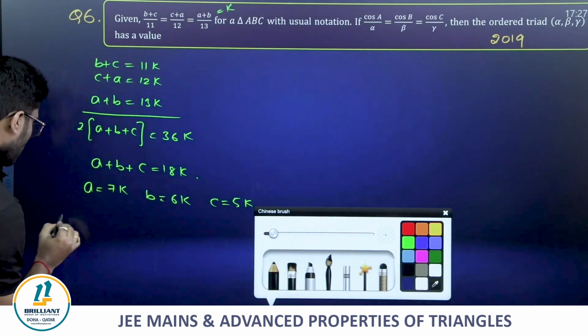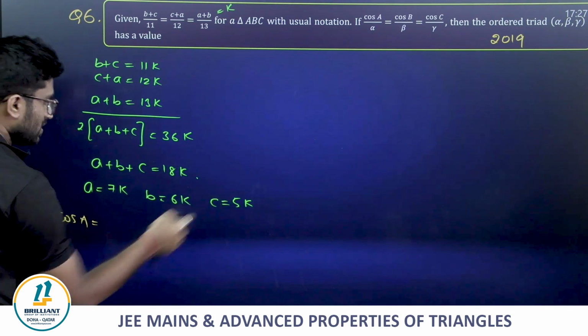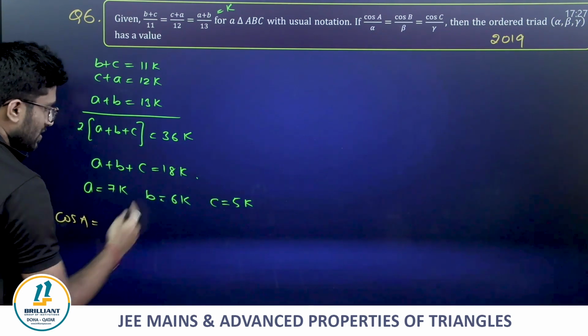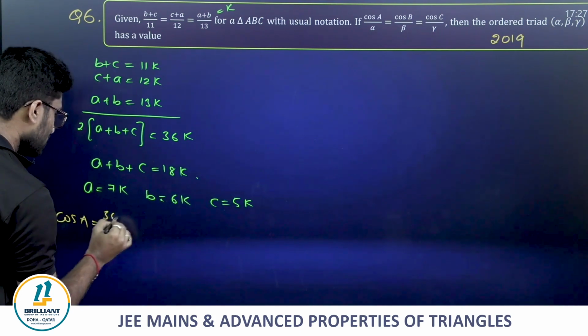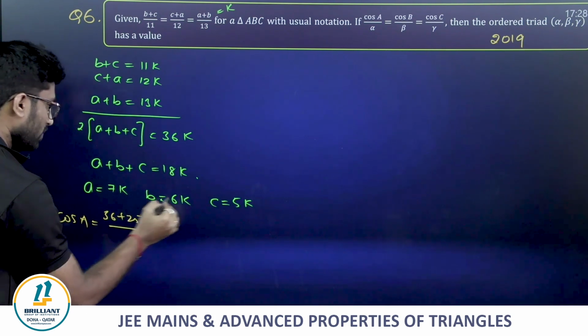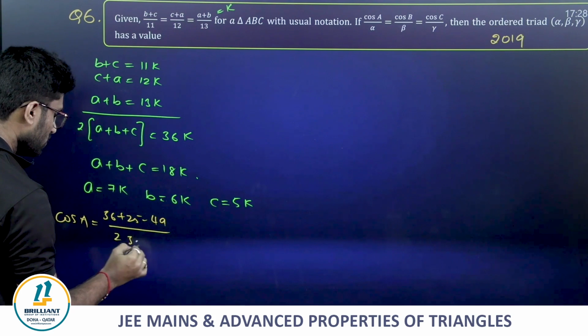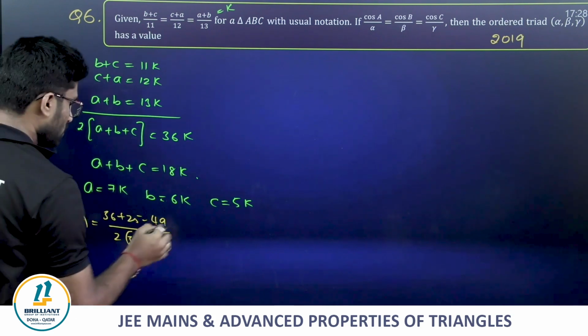Cos A. Now what about cos A, guys? Cos A is nothing but B square plus C square minus A square; anyhow, k square gets cancelled. So directly I am writing 36 plus 25 minus 49 divided by 2BC, 2 times 30.